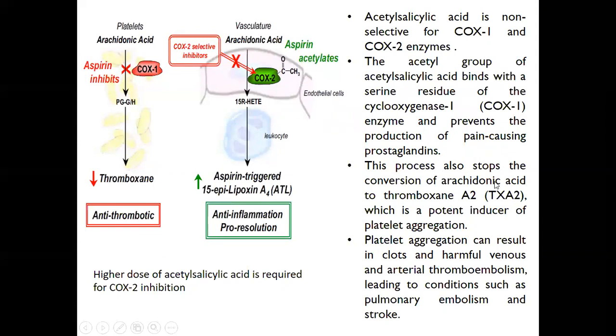Then the process also stops the conversion of arachidonic acid to thromboxane A2, which is a potent inducer of platelet aggregation. Platelet aggregation can result in clots and harmful venous and arterial thromboembolism, leading to conditions such as pulmonary embolism and stroke.